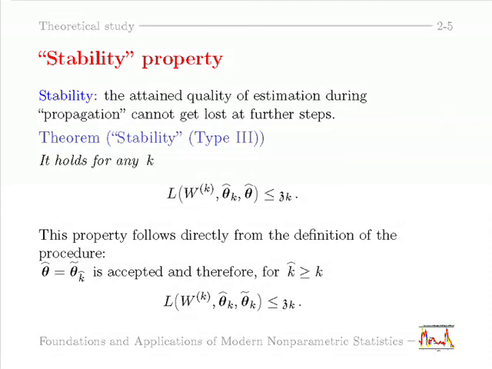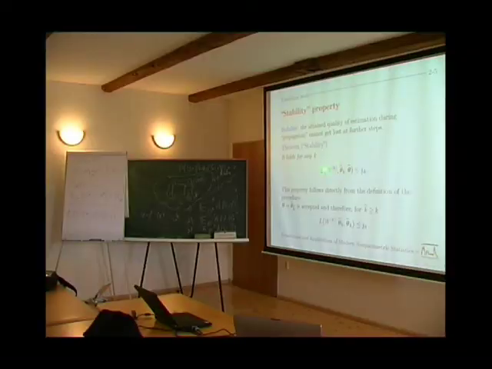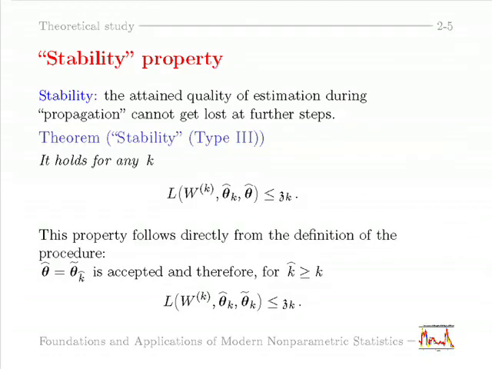What can we say about the final estimator? There is the following theorem, which we call the stability theorem, which says that the final estimate actually belongs to the confidence interval of any previous estimate. Okay? This is the message of this theorem.